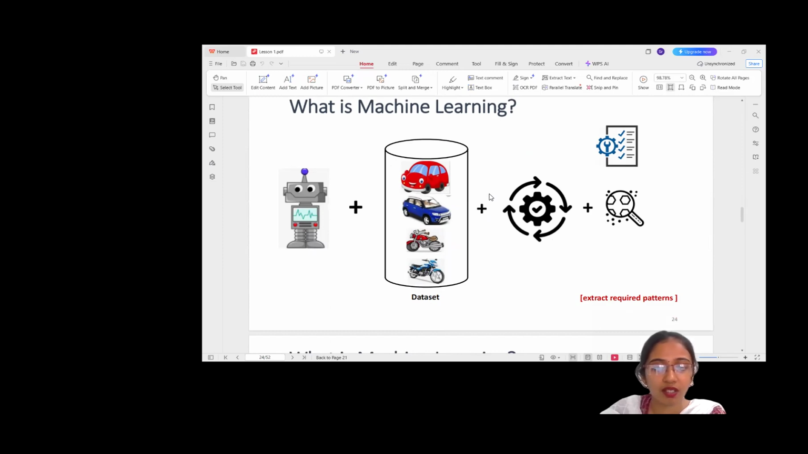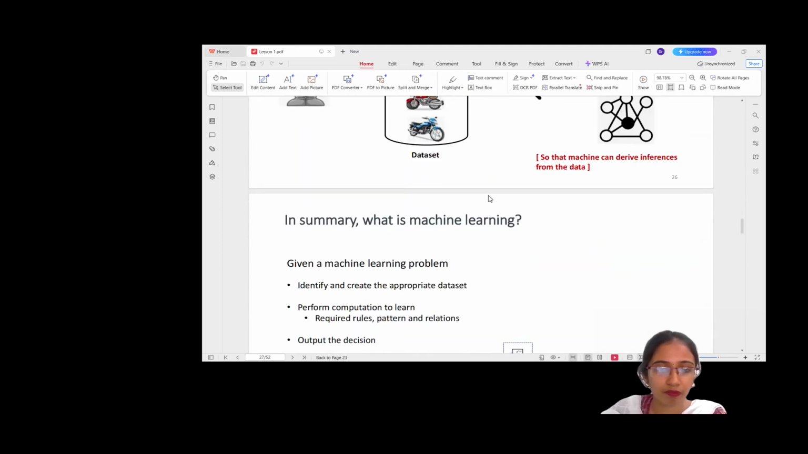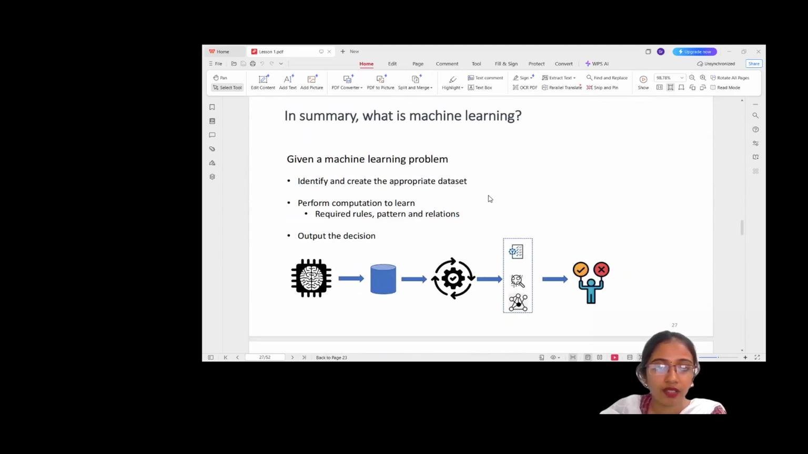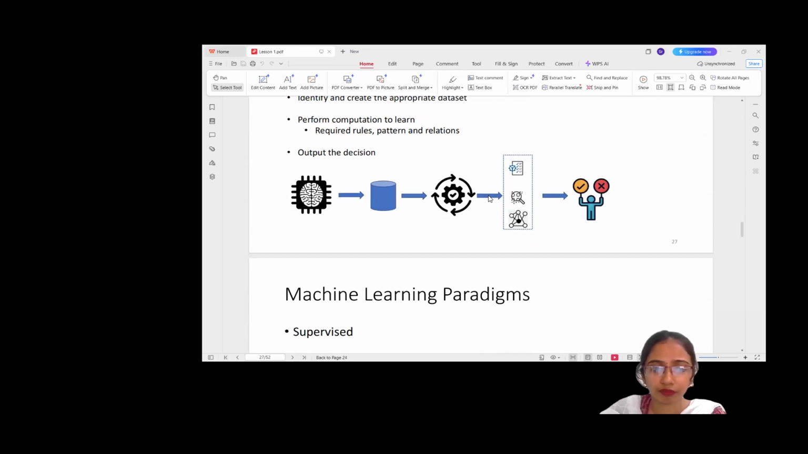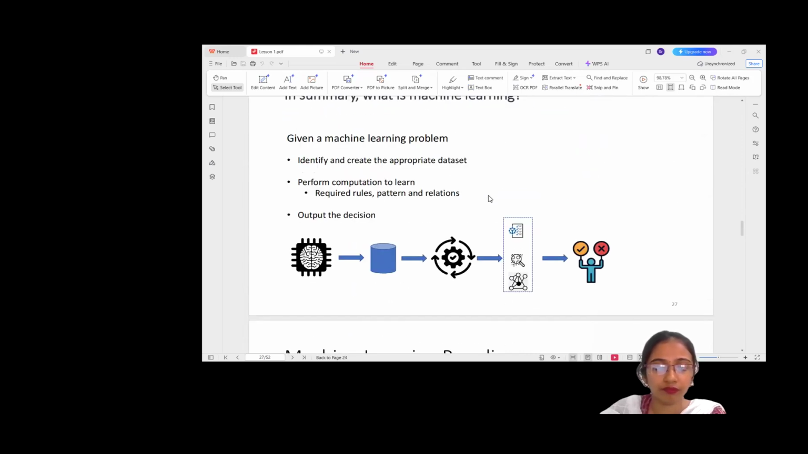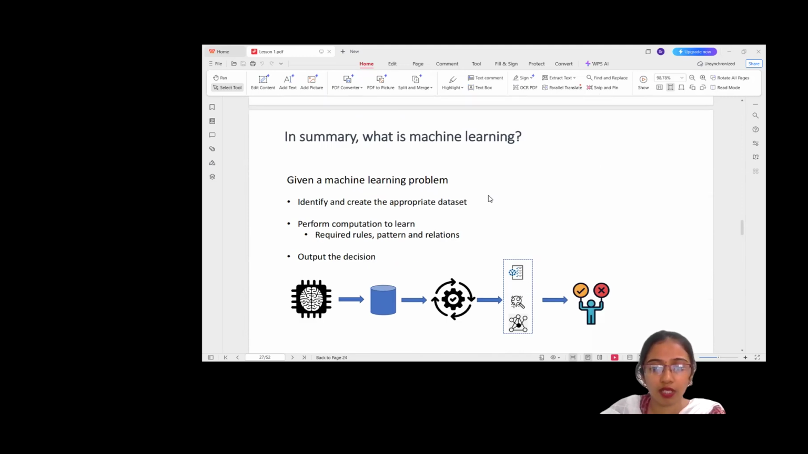So, machine learning is data plus algorithm plus experience, and it gets a better result. That is what machine learning is as a whole in simple terms. So, to summarize, when solving a machine learning problem, we first collect data and prepare the data set. We let the computer learn rules and patterns from it. Then we use it to make predictions or decisions.